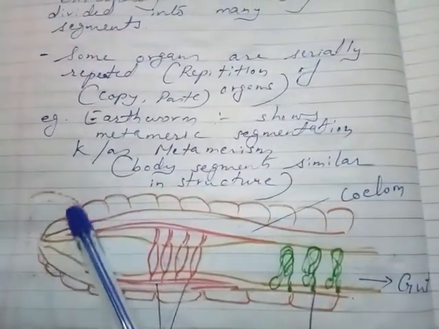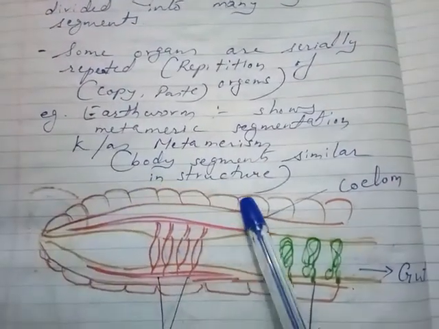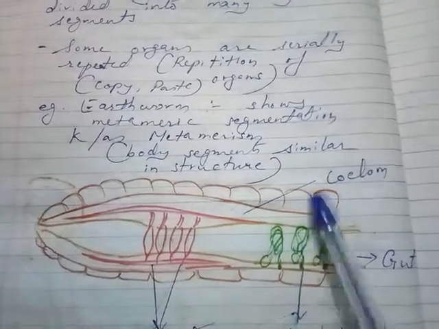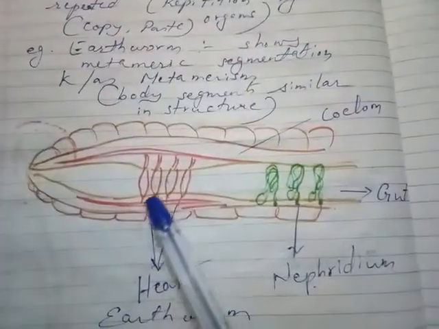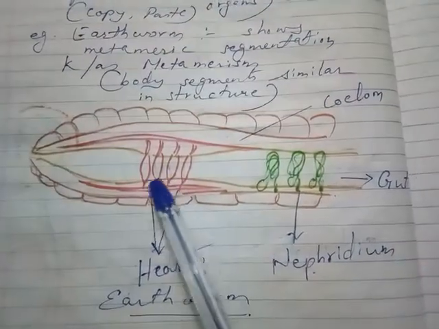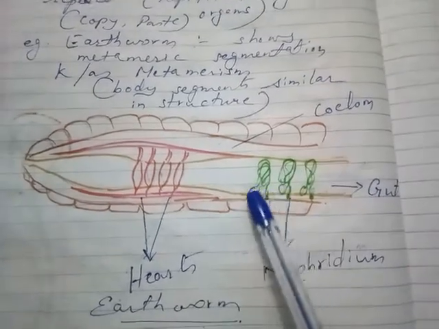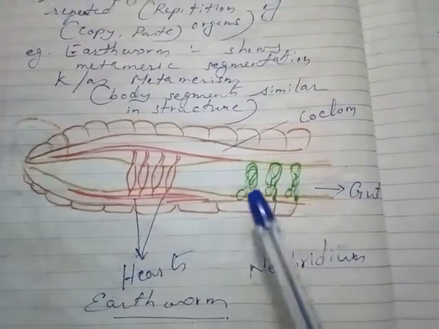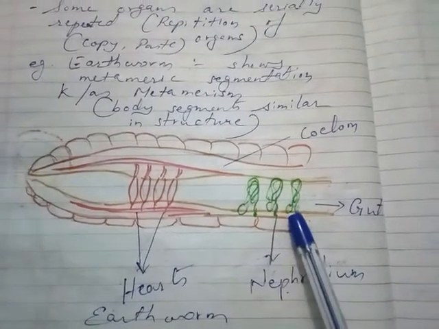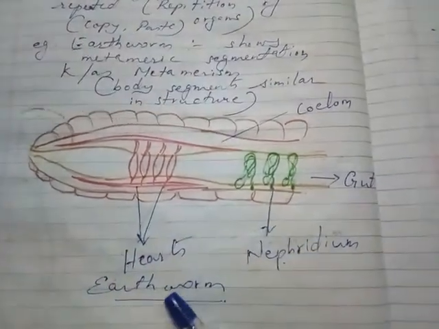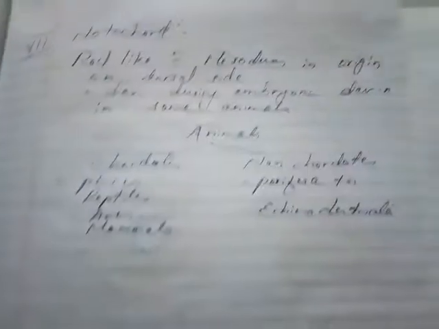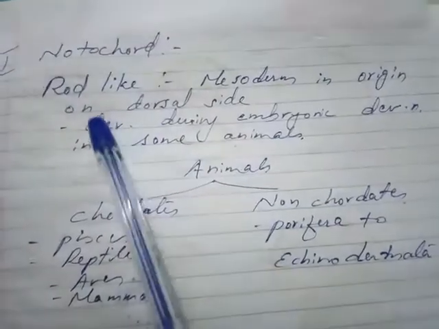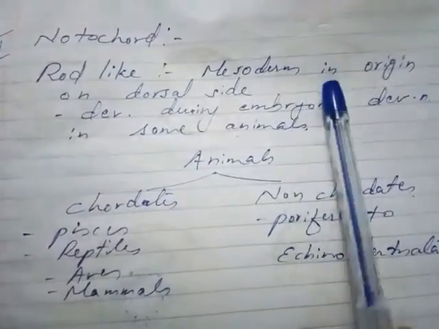So these are the segments in annelids, the earthworm, and these are the organs repeated. For example, these are the hearts, these are the nephridia for excretion. So some organs are repeated, that is called segmentation. Example, earthworm. Then notochord.